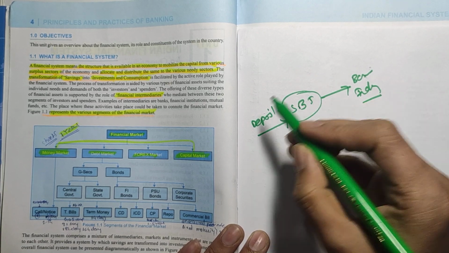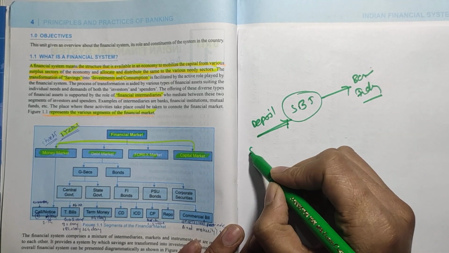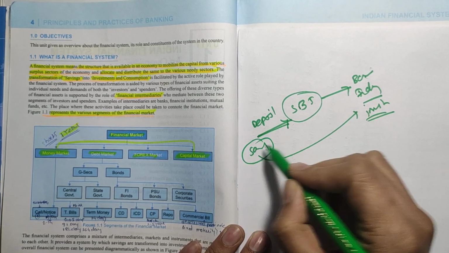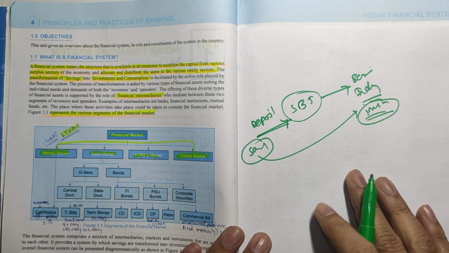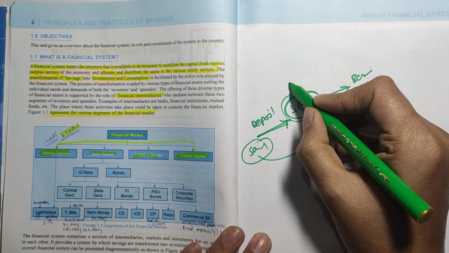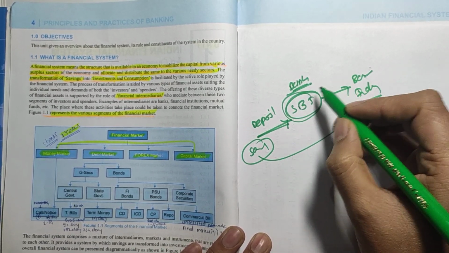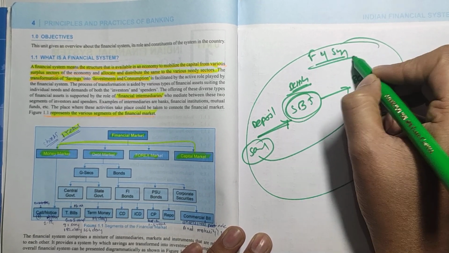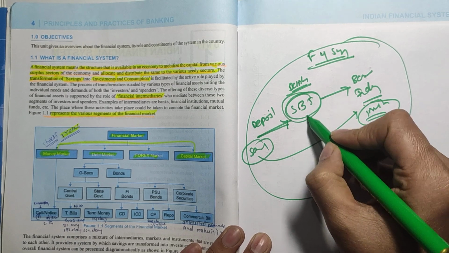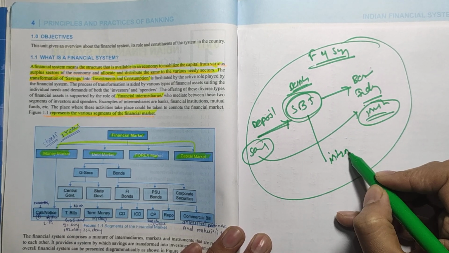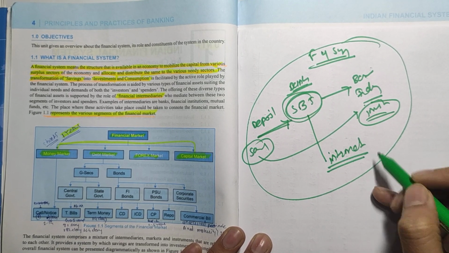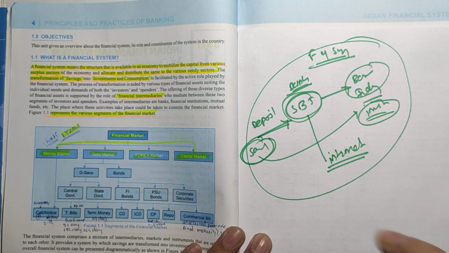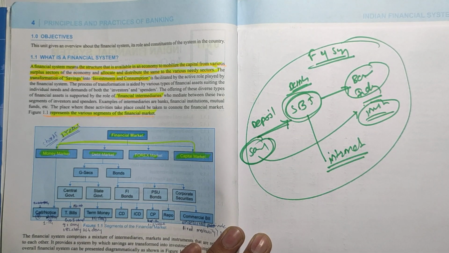That means people's savings are transformed into investment. So SBI or banks, that whole thing is called the financial system, and banks are called the intermediary because they act as an intermediate that accepts deposits and lends money. So that is the basic financial system.